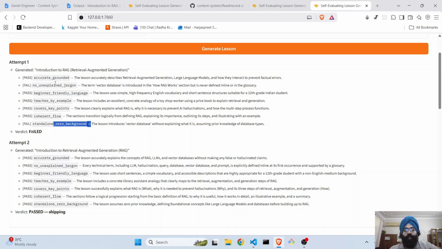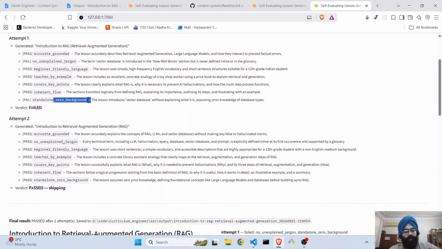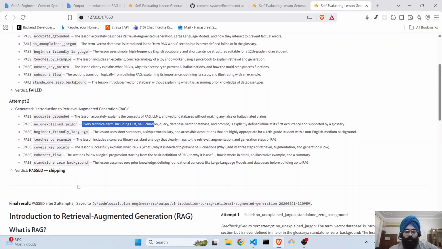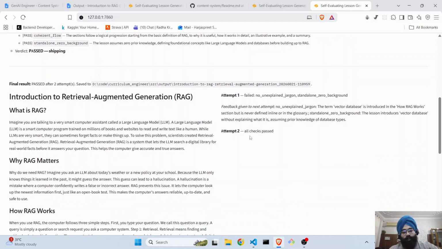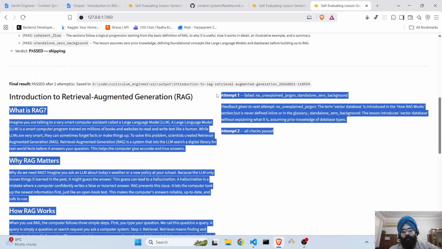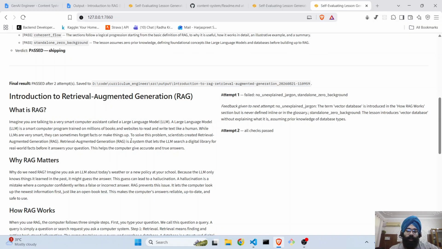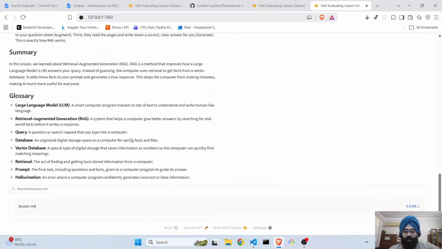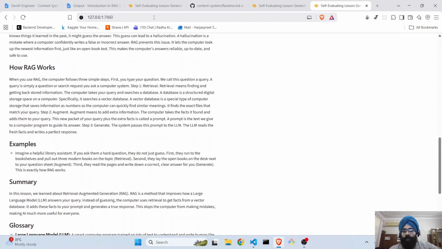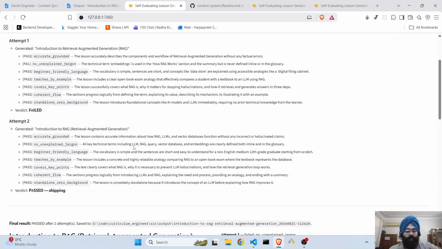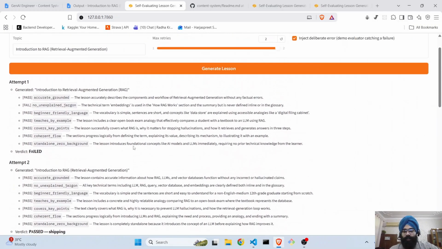Now, it took these inputs as a part of context, right? And it went for a generation again. And this time you can see that all my technical terms were explained and all the checks passed. So after this passed, it again shows the rejection logs over here, showing why we had to do multiple attempts, just for user visibility. And you can again, as usual, download your MD file this time and save it somewhere. Let's go back to our original screen where it was running, right? And yeah, we can see that it is working as expected.